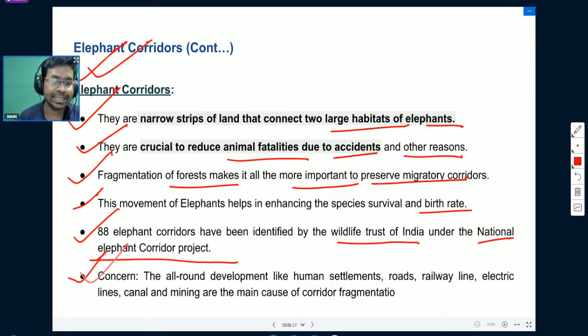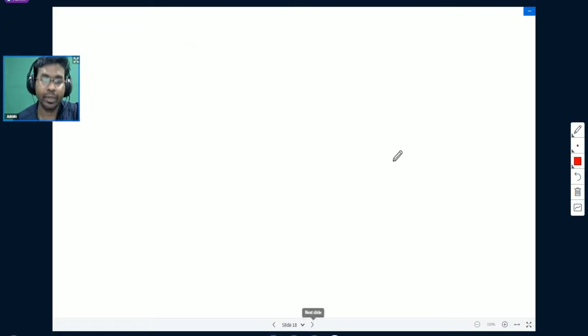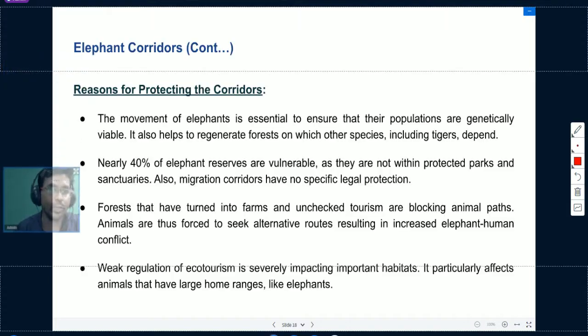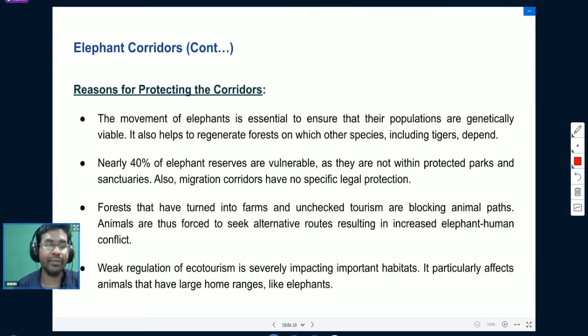What are the concerns associated with elephant corridors? All-round development like human settlements, roads, railway lines, electric lines, canals and mining are the main causes of corridor fragmentation. Human encroachment has been a significant cause.